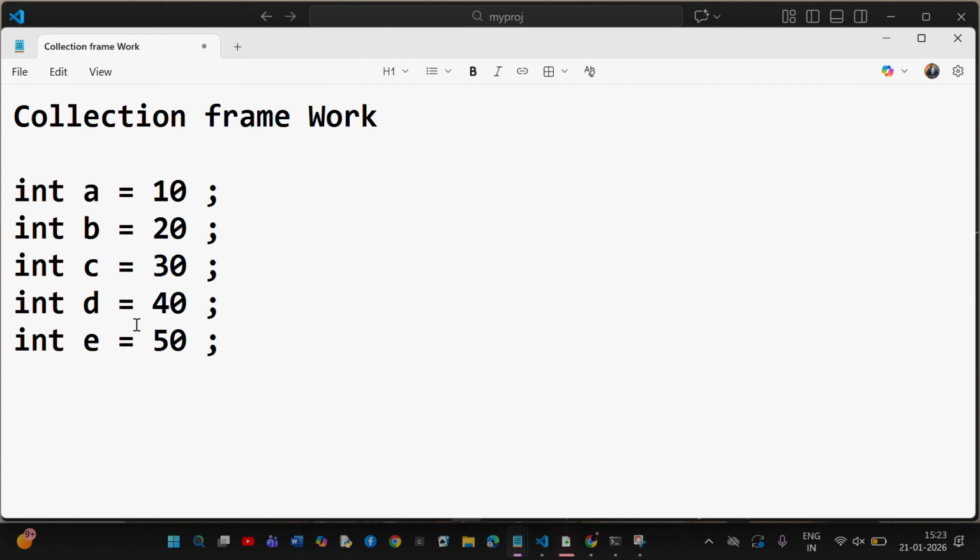See, I can create from A to Z. After that, we have to keep A1, A2, A3. Creating 10,000 variables is easy or tough? Tough. And that is what made us go with the array approach.